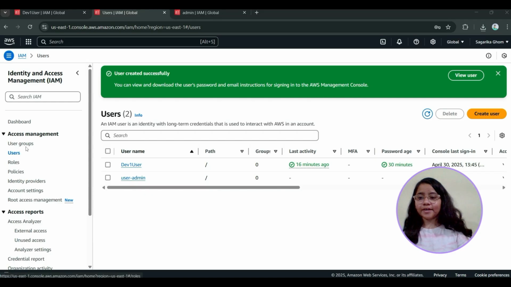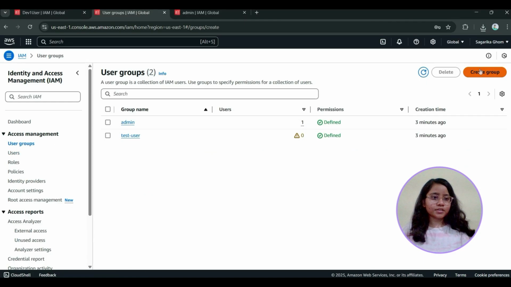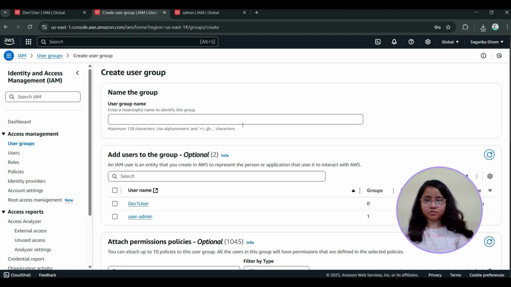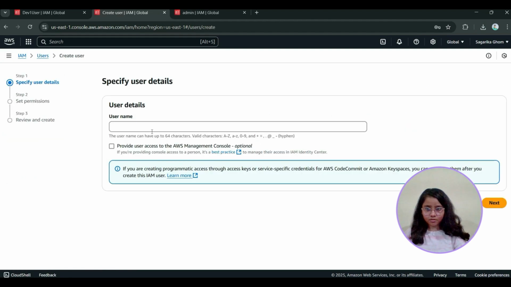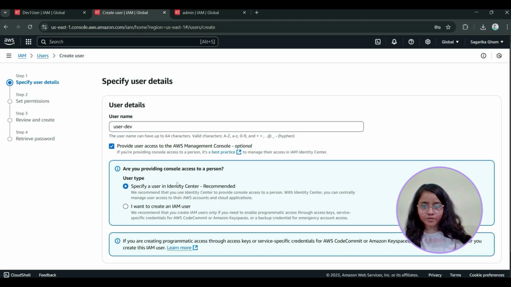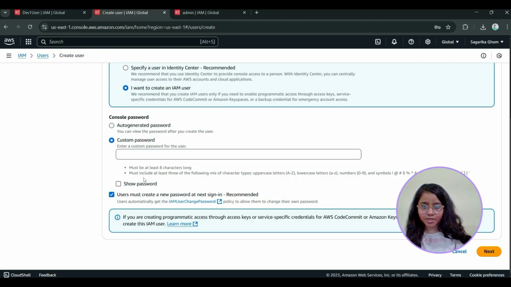Now I will create another user. Sorry, click on Users, Create user. Give the name Dave, provide user access. I want to create a user, custom password, give password.